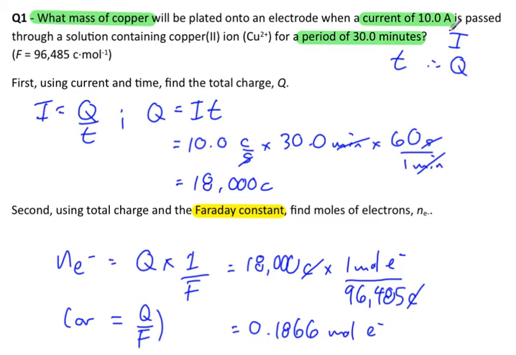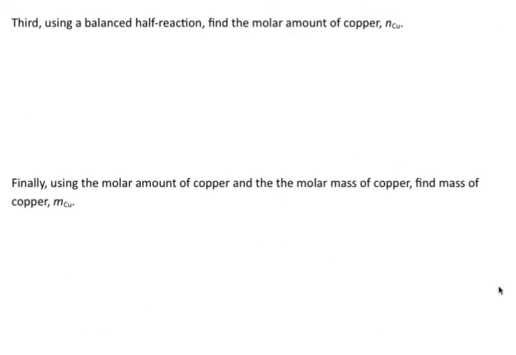Notice I'm carrying 1 extra sig fig. I have a 3 and 3, so I have 1 extra one. Currently we have moles of electrons, so I'm just going to hang on to that number and put it up here for my reference.